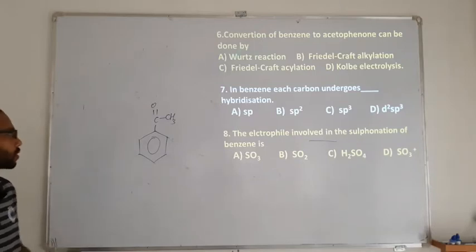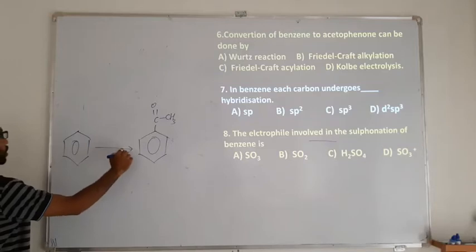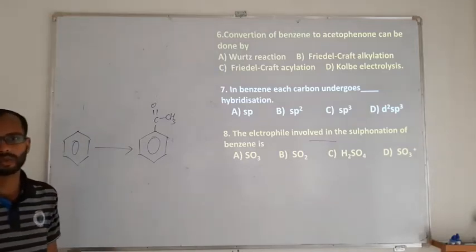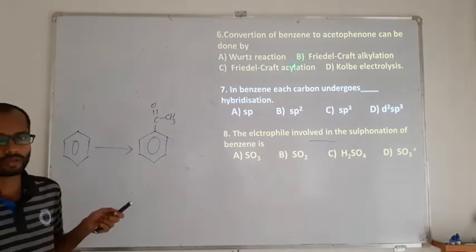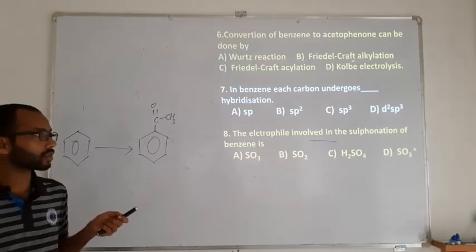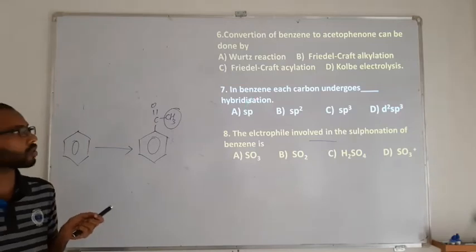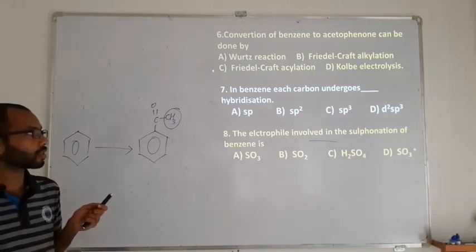So benzene to acetophenone: they are converting benzene into acetophenone. These are electrophilic substitution reactions of benzene. Whenever we need a ketone, I need to go for acylation. In Friedel-Crafts alkylation, you will substitute only an alkyl group, whereas phenone means ketone, so it is Friedel-Crafts acylation. So the right answer is going to be C.